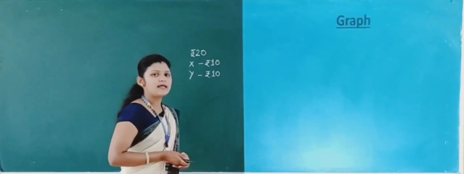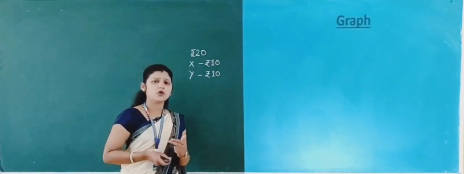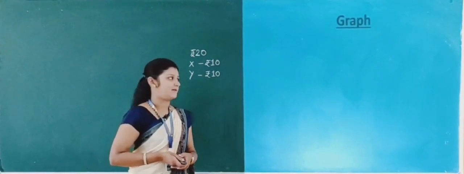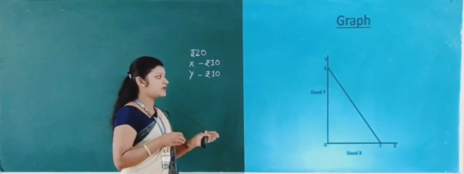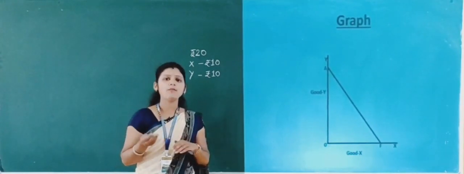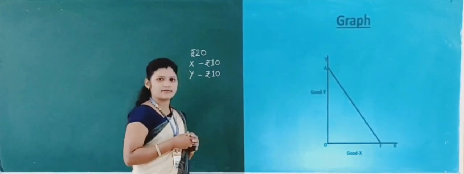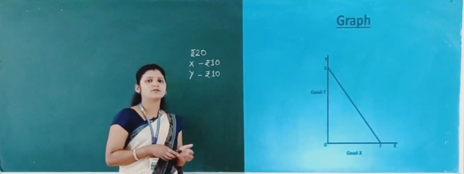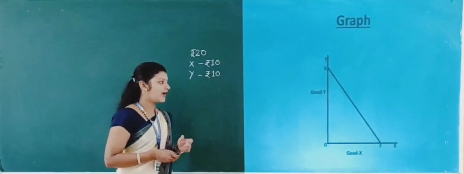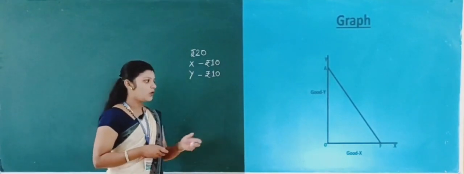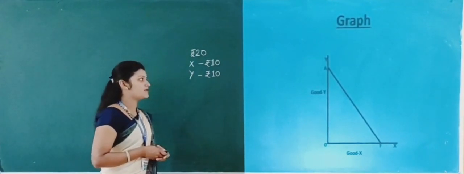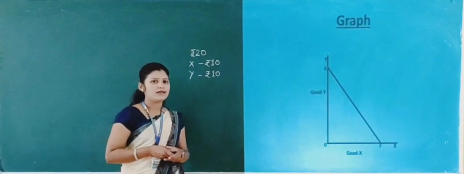Now let's see the graph which shows you the budget line. This graph shows you the budget line. It slopes downwards from left to right. Here, good X is measured on the OX axis and good Y is measured on the OY axis.